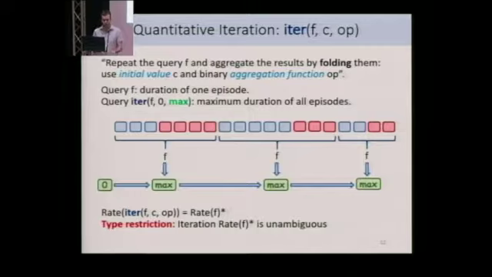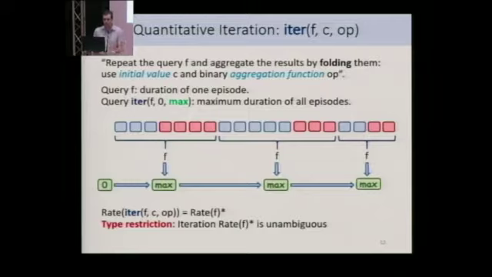And in order to fold them, we also specify an initial aggregate C and a binary aggregation operation op. So how is this used? Suppose I have already written a query F that returns the duration of just one episode, then the iteration of F with the operation max computes the maximum duration of all episodes we have seen so far.